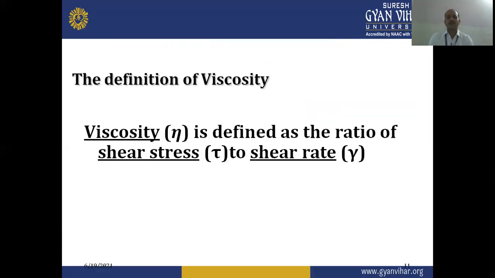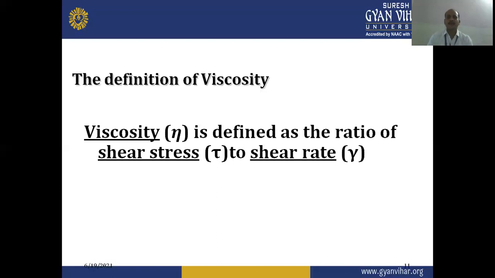Now, when we go through the systematic definition of viscosity, it is defined as the ratio of shear stress to shear rate, where shear stress is known as force per area. When we apply a particular force to a unit area, there will be a change in the velocity per distance.